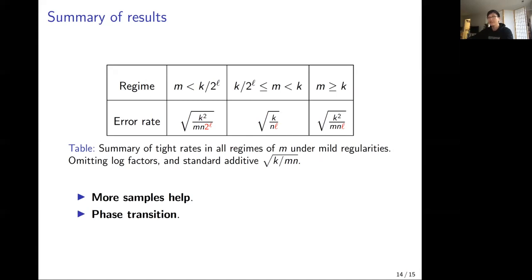Secondly, when considering how the communication budget impacts the performance, there is an interesting phase transition from an inverse polynomial rate to an inverse exponential rate. This phase transition might be of independent interest.